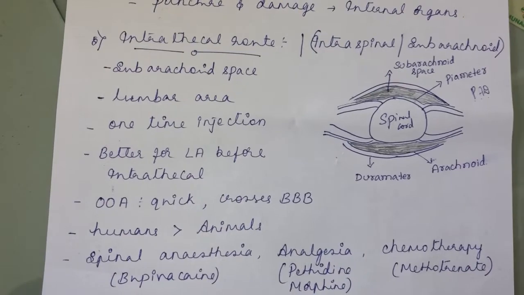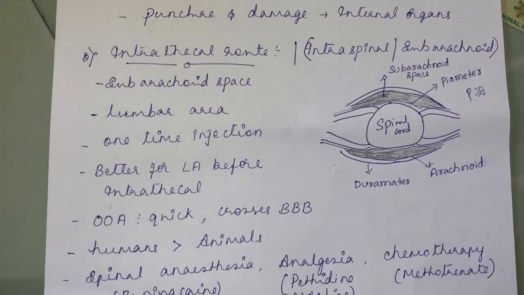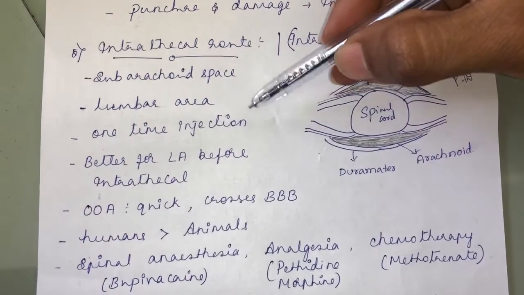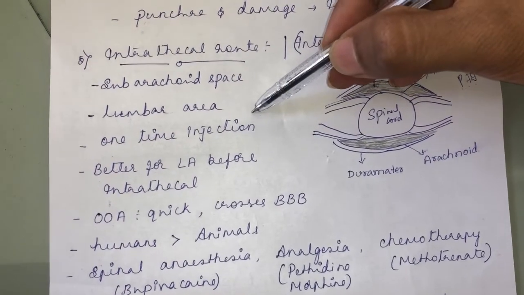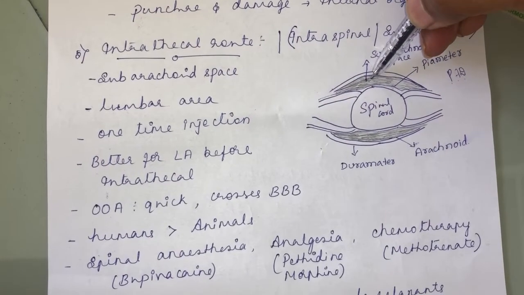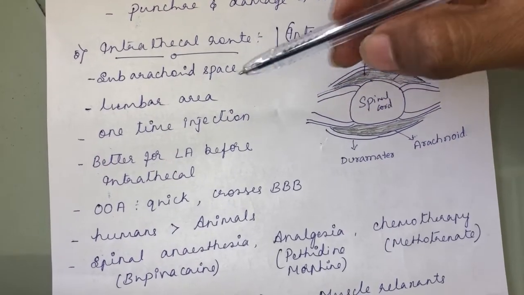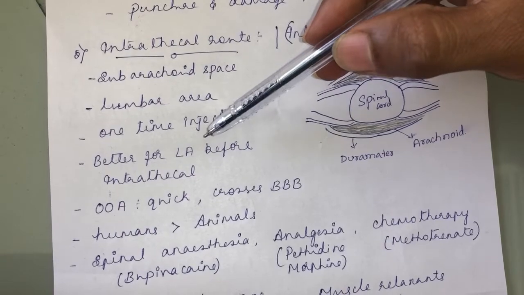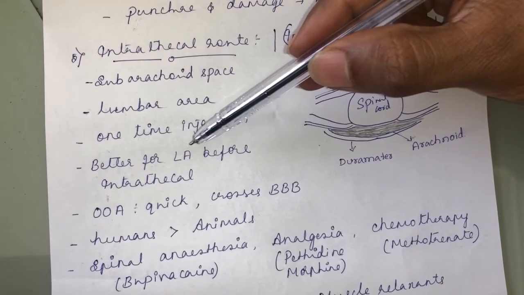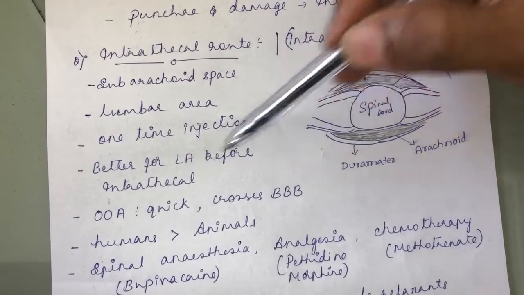So in the lumbar area, what is the important thing about the intrathecal route? A one-time injection is given, like an intravenous bolus. If you want to give 5 ml of a drug, the entire 5 ml has to be given by the intrathecal route as a one-time injection. It is better to induce local anesthesia before going for intrathecal.